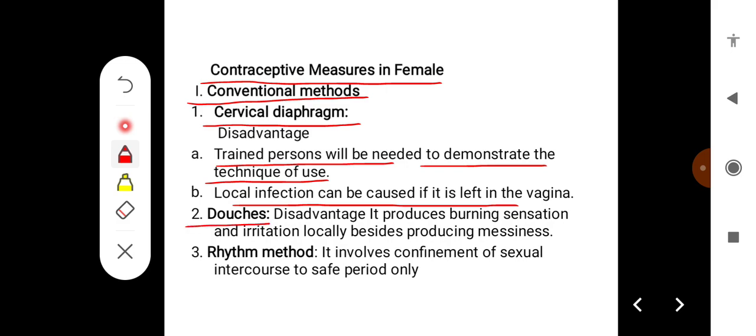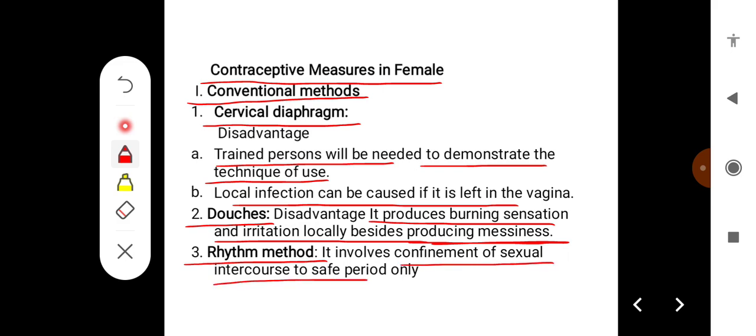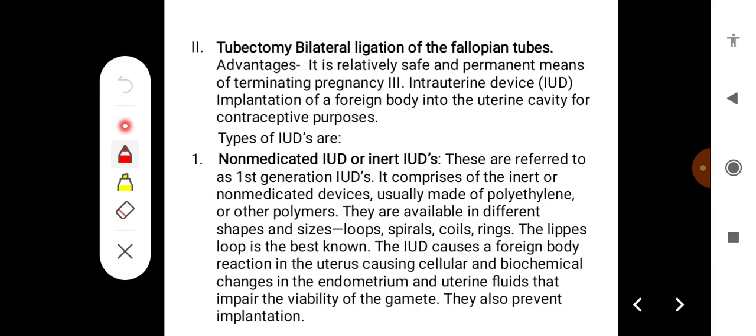The second one is douches. Disadvantage of these douches is it produces burning sensation and irritation locally besides producing messiness. Then there are rhythm methods, which involve confinement of sexual intercourse to a safe period only.